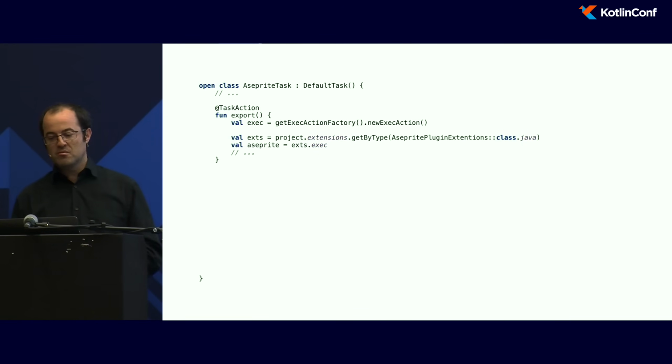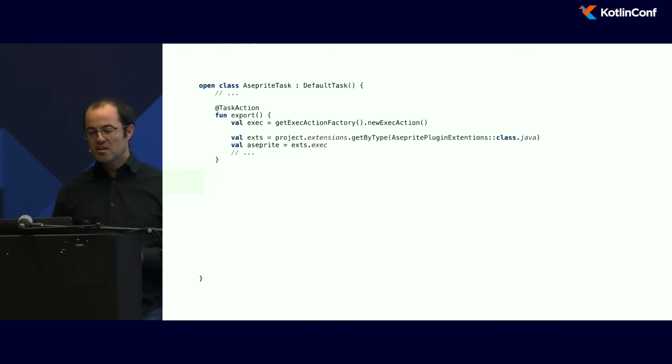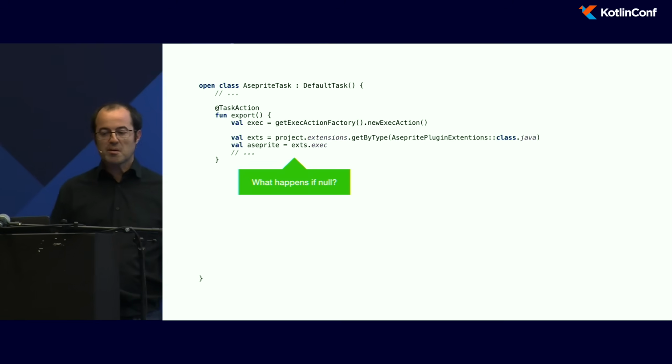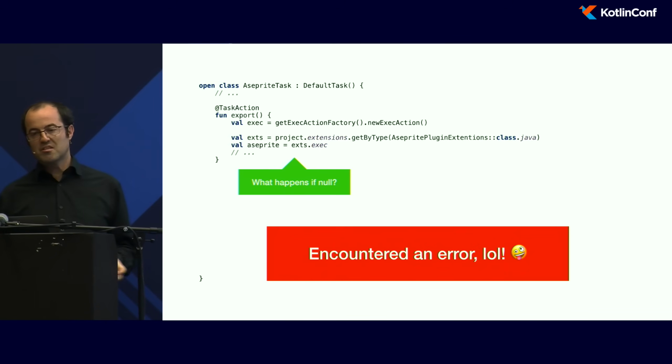So I wrote my first Gradle plugin, but there is something that annoys me when I use Kotlin for other people's code. It's when I forget to set, for example, a field. What happens here if I just forget to set the exec field of my task? Gradle just says, oh, it doesn't work. Deal with it.